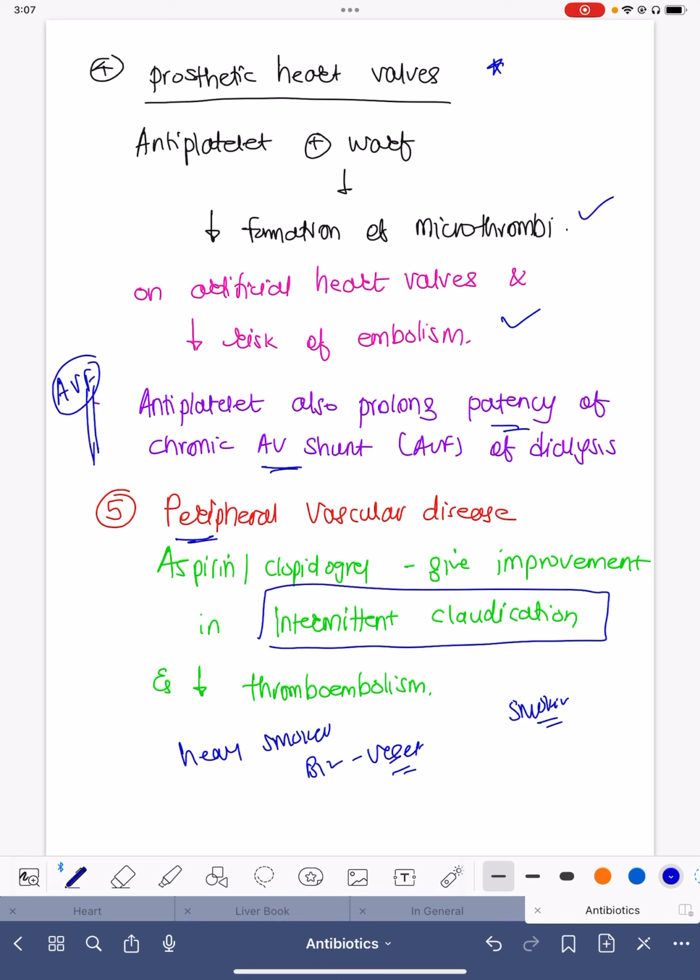This intermittent claudication or significant pain of the lower limbs, because of the ischemia, because of the atherosclerosis of these lower limb blood vessels or arteries, can be markedly reduced with either one antiplatelet. So giving Ecosprin or Clopidogrel is extremely important to reduce the intermittent claudication pain and to reduce the risk of thromboembolism as well.